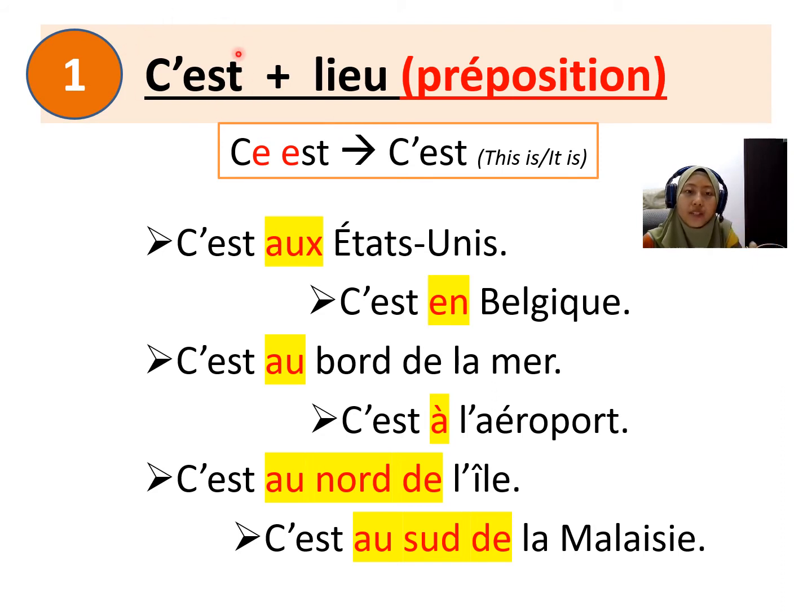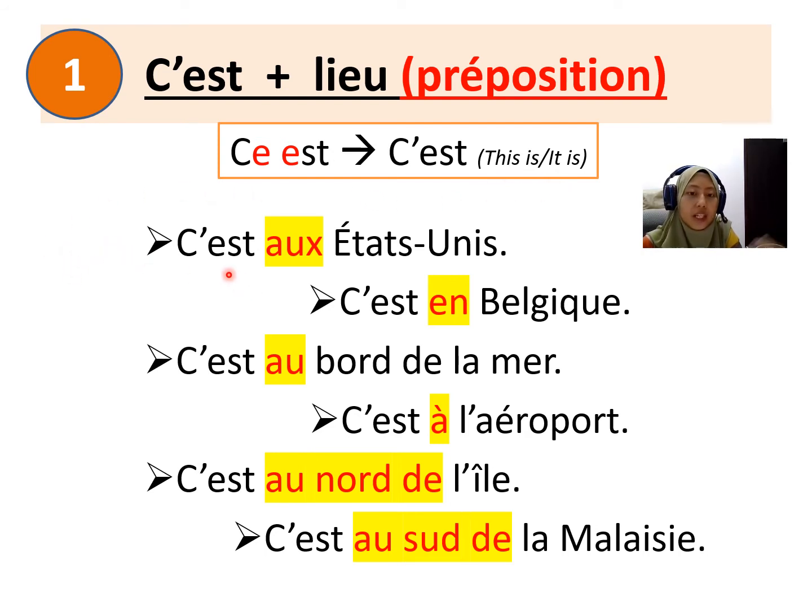How do we actually form the c'est? It is derived from se, okay? And then you also have the verb et, so you know that you cannot have vowel plus vowel, so your expression will be c'est. C'est means this is or it is. Let's look at some of the examples.